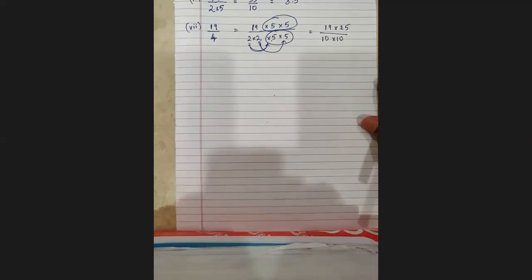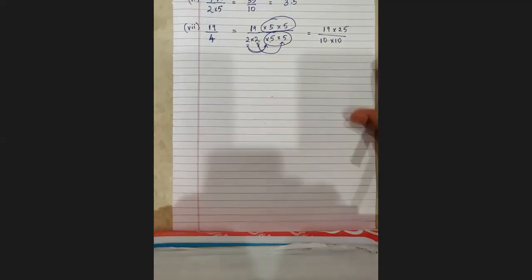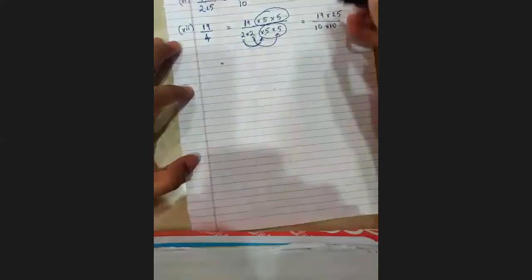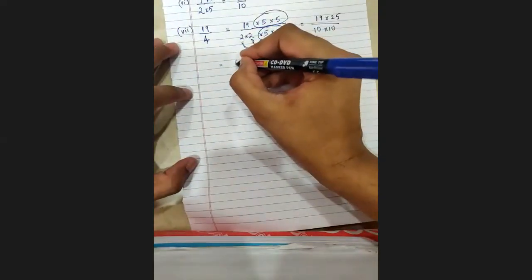Acha, fatafat, can everyone multiply this and tell me what the answer is? 19 into 25. What you all can do is you all can put it in the message. If you'll get the answer, 19 into 25. Okay, I hope everyone has multiplied it correctly. Everyone has put the answer as well. If you have multiplied it properly, the answer that you should end up getting by multiplying 19 into 25 should be 475. This is the answer.